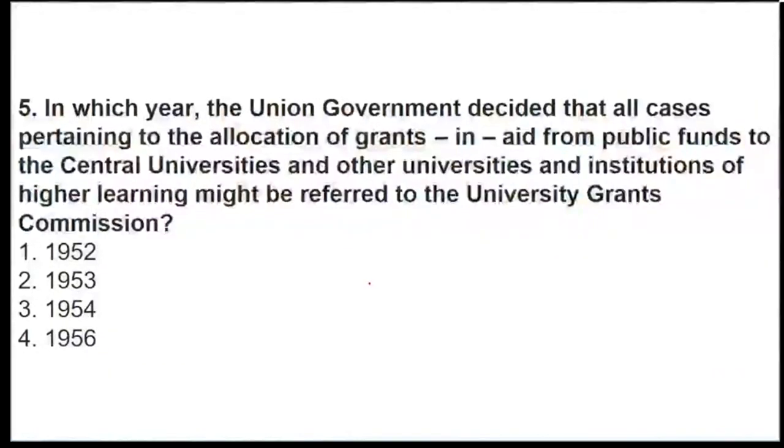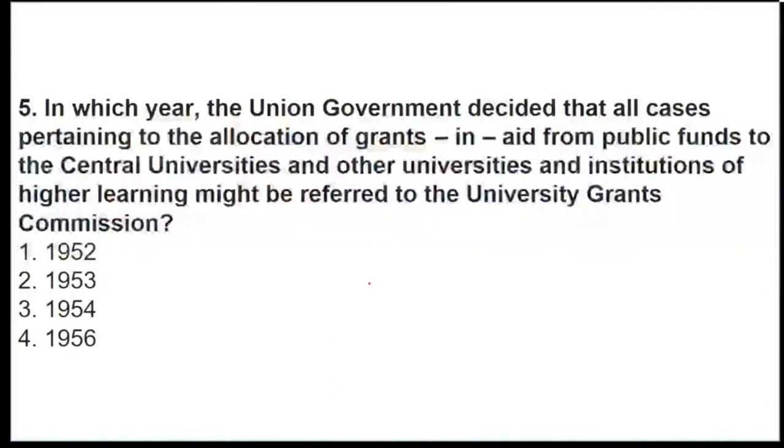Now this is a little bit easier question, so you can concentrate well. In which year did the union government decide that all the cases pertaining to grants from public funds to central universities and other universities will be referred under the UGC Commission? So everything will come under one head, that is the UGC Commission. So this happened when? In the year 1952, 1953, 1954, or 1956. You have to just state the year where everything came under UGC.